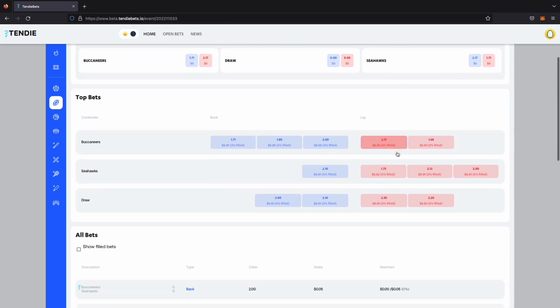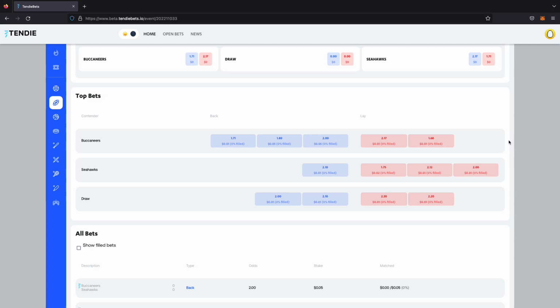So scroll down here and we'll see top bets. This shows you the top 3 backs and the top 3 lays for team 1, team 2, and for a tie. Now, when I say top 3 bets, what I actually mean is if you were to click on one of these and make a bet against it and you win, you have the highest profit of all the open bets that currently exist. That's what I mean by the top 3 bets. Top 3 for someone else to come and match and potentially win.